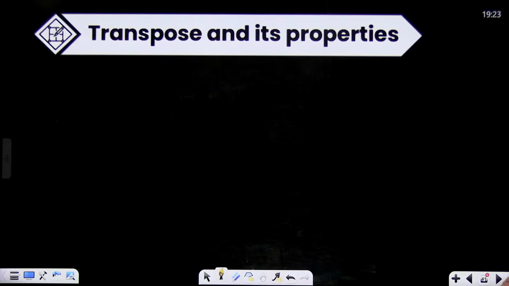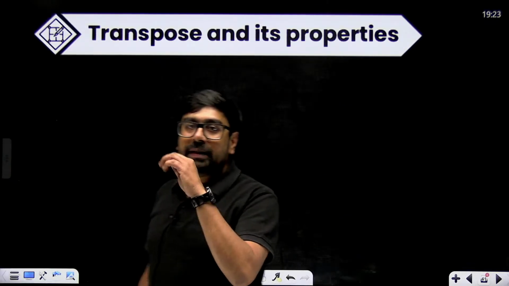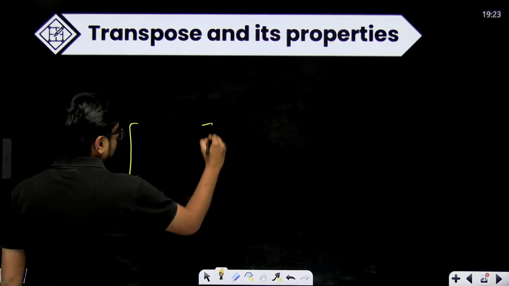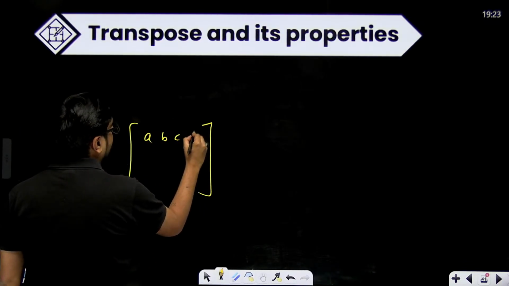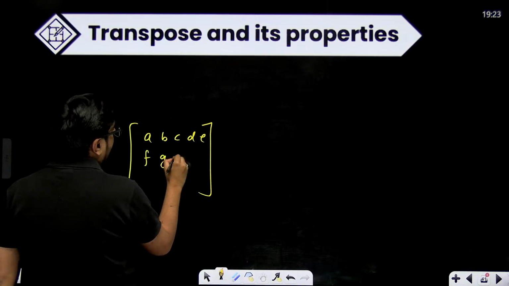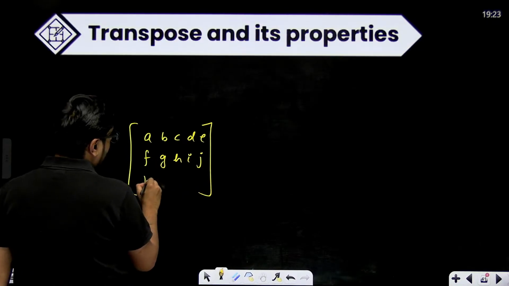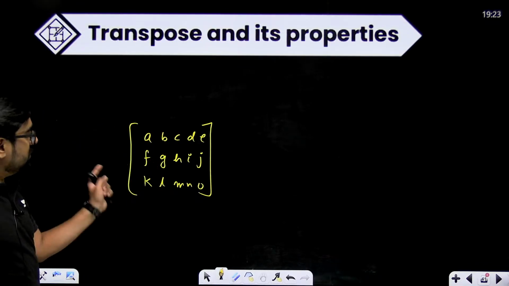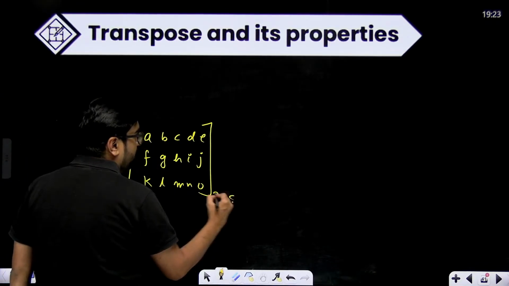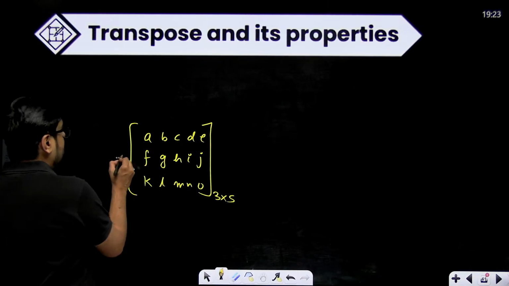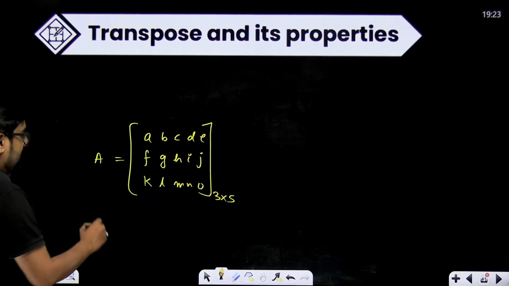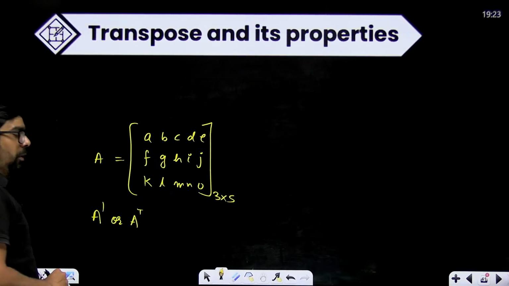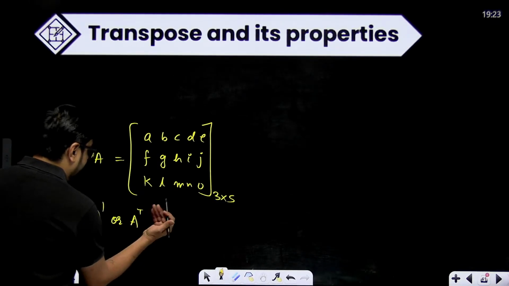Now transpose. Transpose means interchanging the rows and columns. Simple thing. Suppose I have a matrix A, B, C, D, E, F, G, H, I, J, K, L, M, N and O. What is this? 5 columns and 3 rows. So 3 cross 5. Let's say this is my matrix A. A transpose can be written with A dash or A and above that a T.